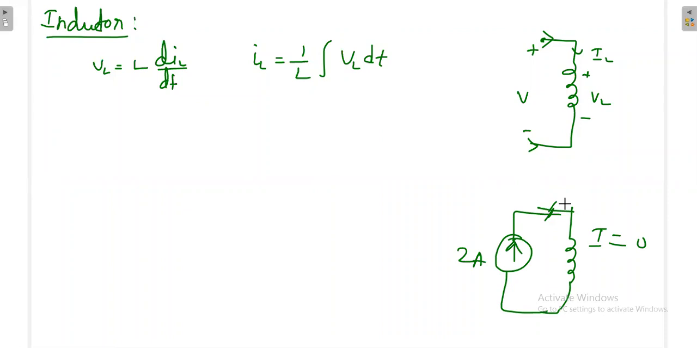Are you understanding my question? I am having some inductor. Can I connect directly to the current source? Or otherwise, in the opposite manner, if I have a capacitor, can I connect directly to the voltage source? Directly.